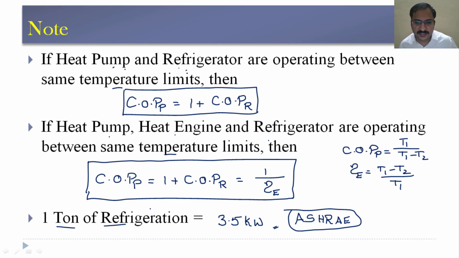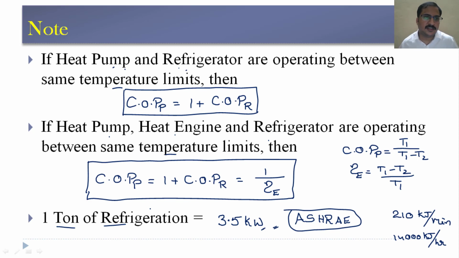Usually we consider SI units, that's why we have written this as 3.5 kilowatts here, and sometimes in some books it is written as 200 kilojoules per minute and 14,000 kilojoules per hour. So these are also considered equivalent to 1 ton of refrigeration.